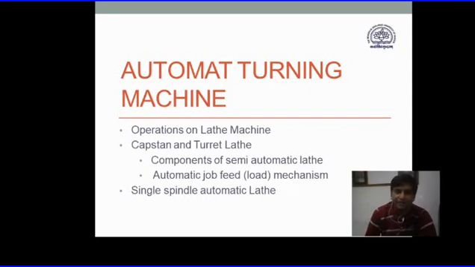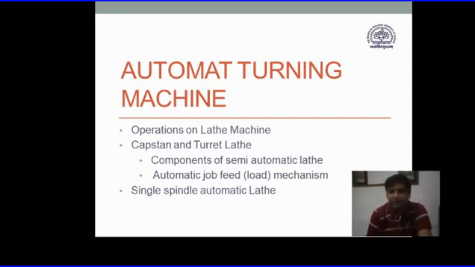I would like to recall various things in a short, brief few minutes of discussion, just trying to brush up your minds on what you have learned, and the jobs you have already manufactured on the lathe machine throughout the last semester. So I will not take a lot of time. I'll just brush up the things and then we will go straight to the main chapter, and the chapter is automatic turning machines.